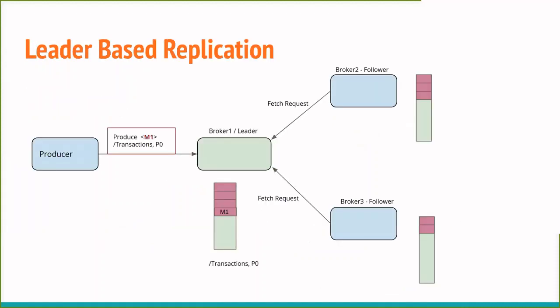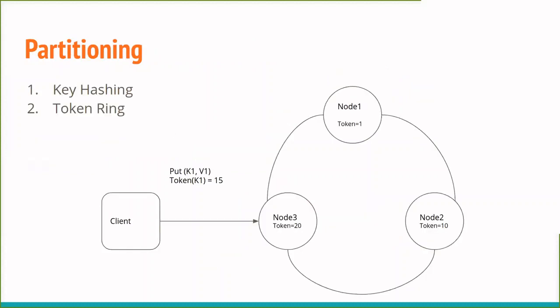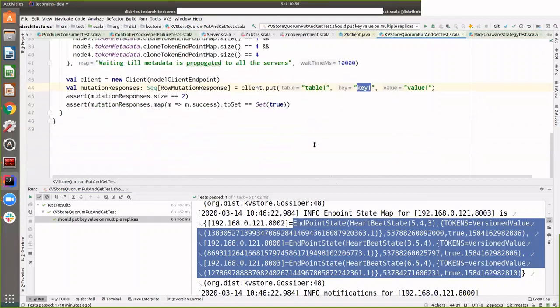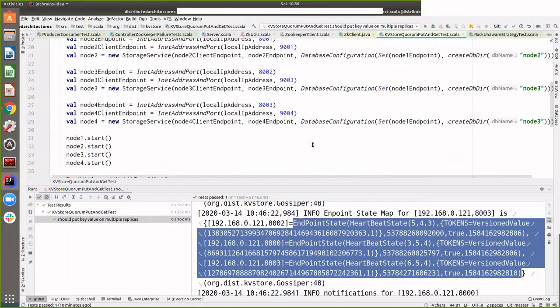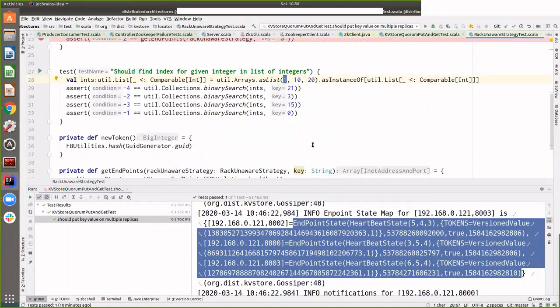So I think this was very important because in distributed systems, the nodes can come and go, and that's why they use something called consistent hashing. So if you see what's in the Cassandra code base, and I can show, it's essentially something like this.